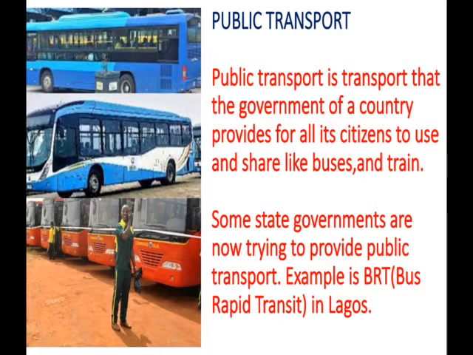The Nigerian government has a responsibility to provide safe public transport for Nigerian citizens. Our government needs to do more because there is very little public transport in Nigeria today. In big cities like Lagos and Enugu, most citizens use commercial buses and commercial motorcycles to move around.